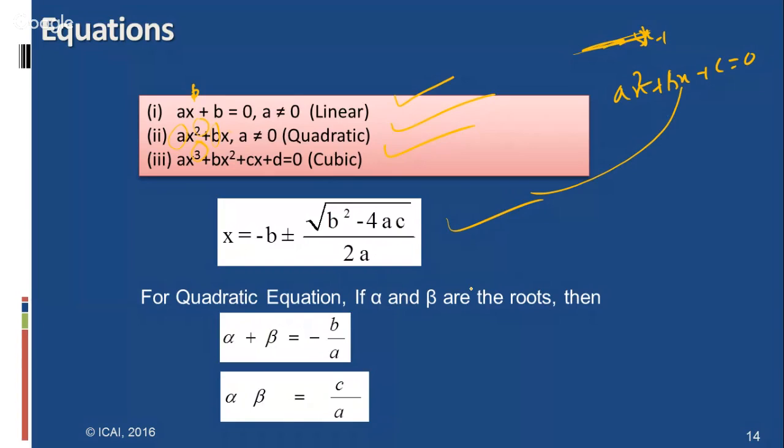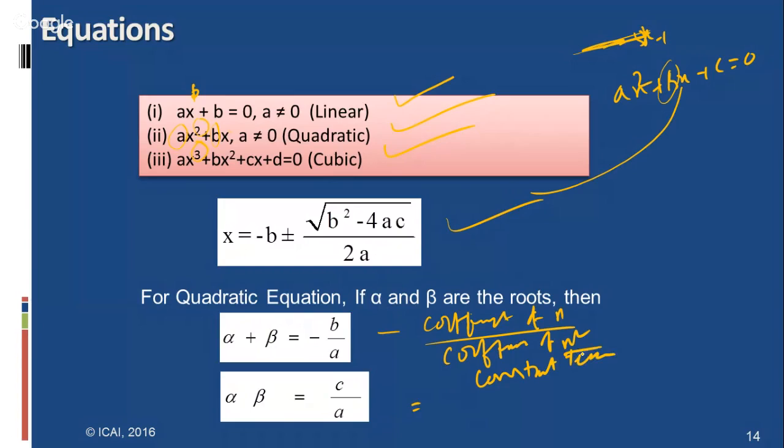The sum of the roots is minus of coefficient of x, by coefficient of x square, and the product of roots equal to c by a, which is the constant term by the coefficient of x square.